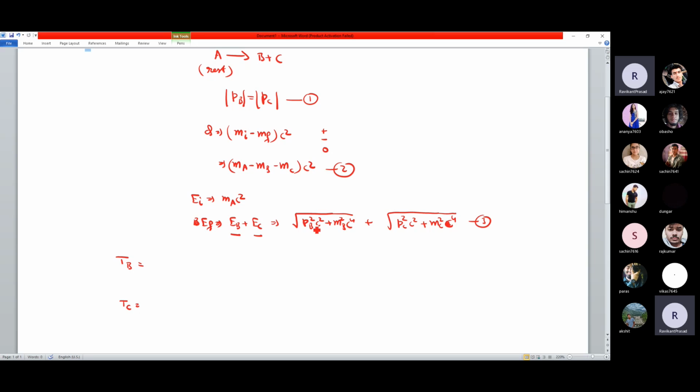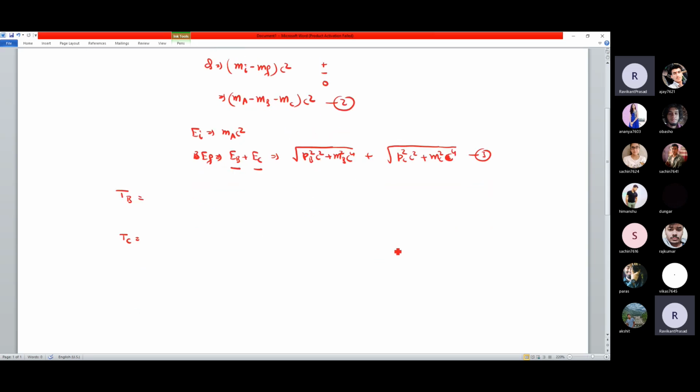Now the calculation is a little long, so we will not go into detail, and it does not come in the exam either. But I will just write it, and you can see the similarity between these two formulas. Very simple formula. And when I write, you can easily judge what components and terms we have. So this TB will be equal to MA C square minus MB C square minus MC C square. What is this value?